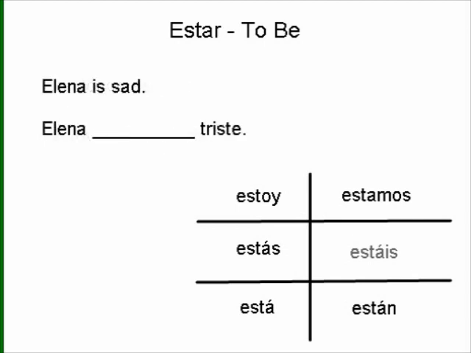Now we've said that one of the uses of estar is to talk about emotions. Here's an example sentence for us. Elena is sad. So sad is an emotion, of course, so we're going to use estar. Elena blank triste. Another way to say Elena would be she. We know that she is third person singular, so this is the form of the verb that we're going to use. Está. And we can move that right into place there. Elena está triste.